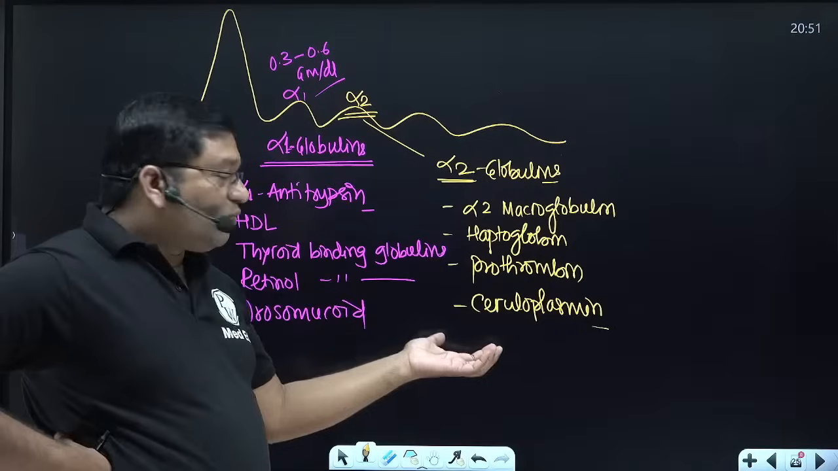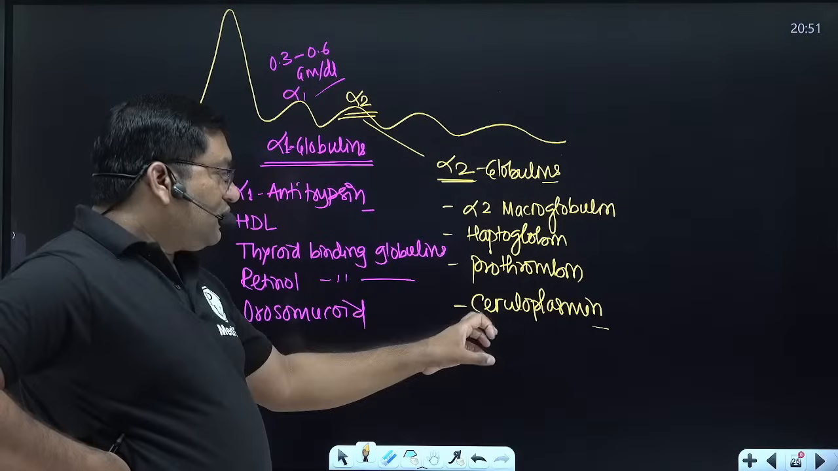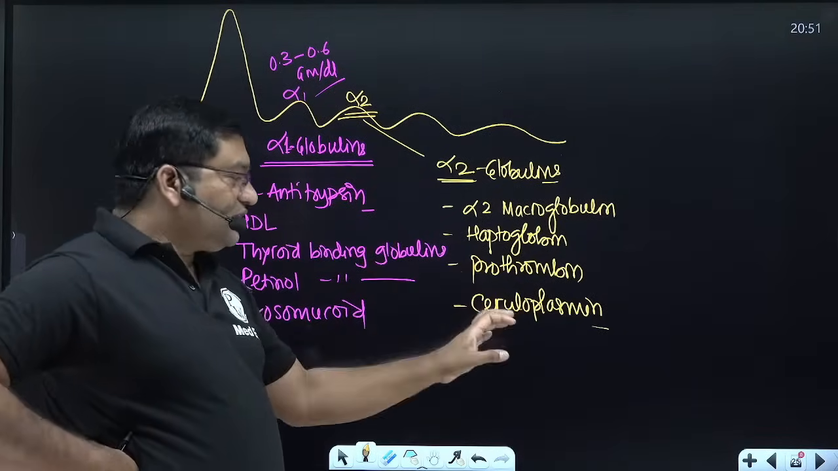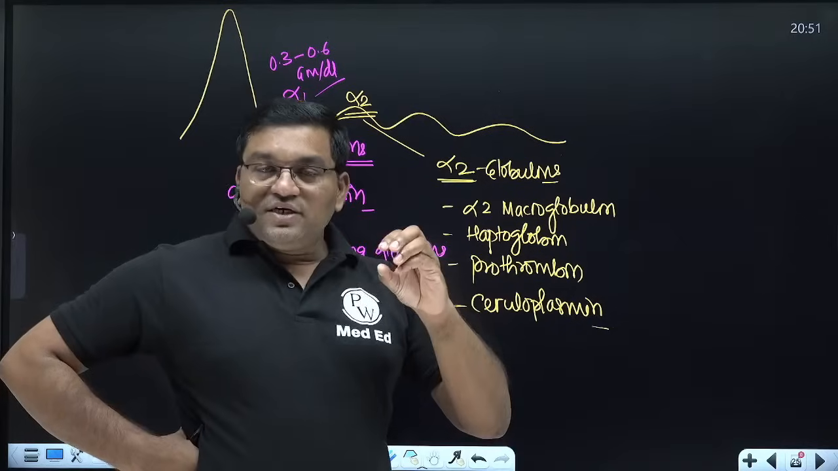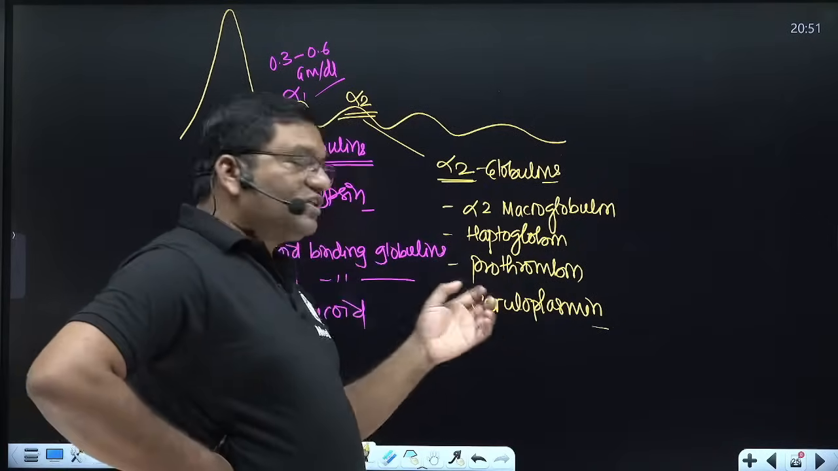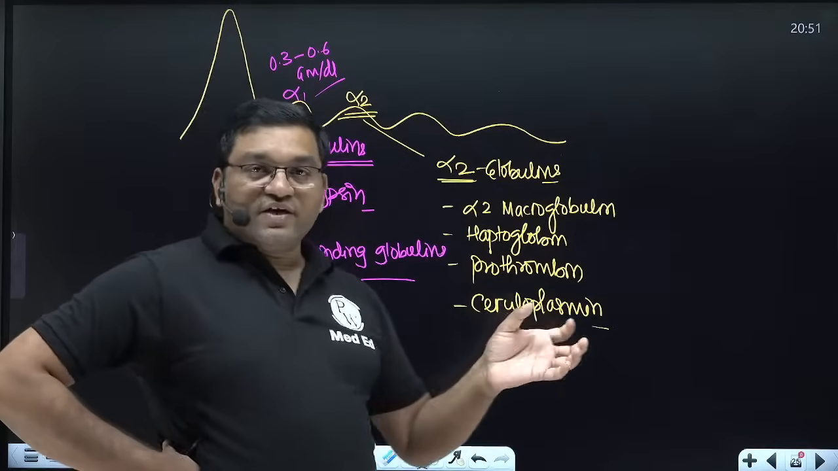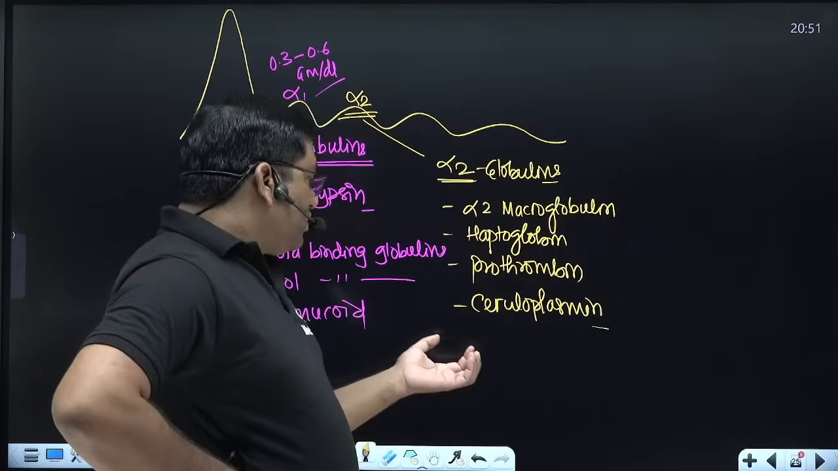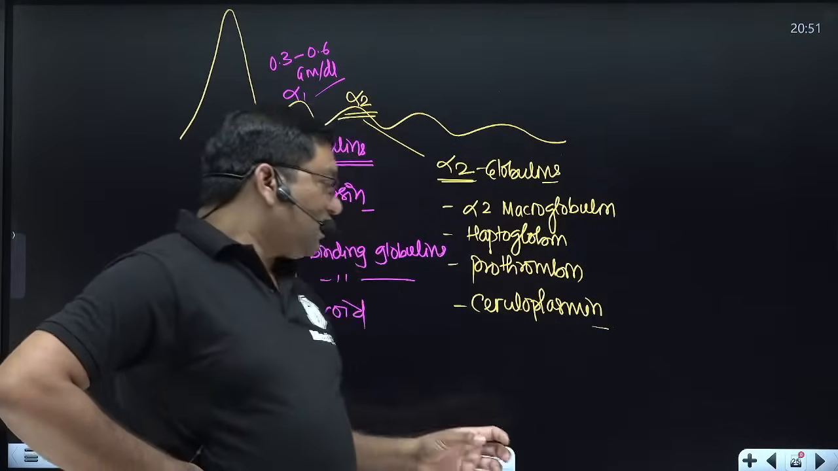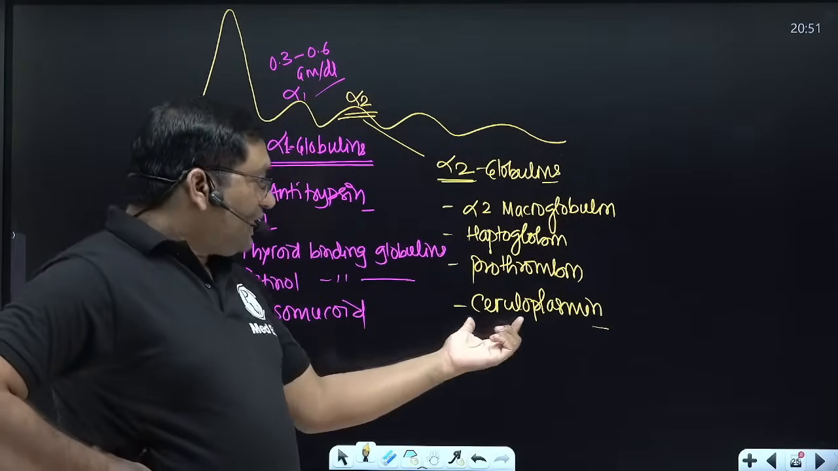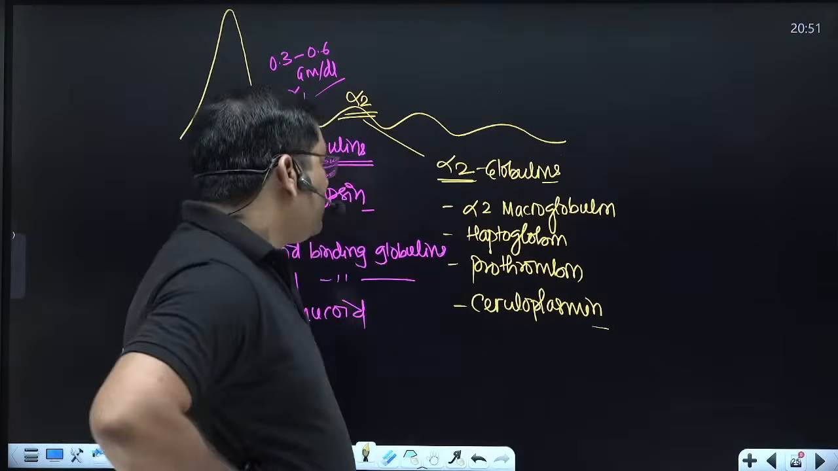Decreased level of ceruloplasmin occurs in certain conditions. It is important for copper transport, and it is important for conversion of ferrous into ferric state and its incorporation into apotransferrin. Ferrous is converted into ferric, and it is incorporated into the transferrin molecule. The levels of ceruloplasmin decrease in Wilson's disease, which is related to copper metabolism.